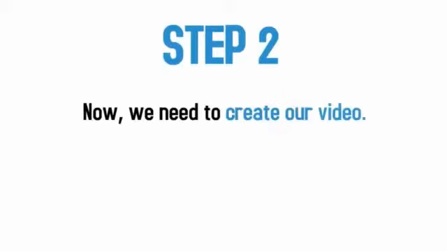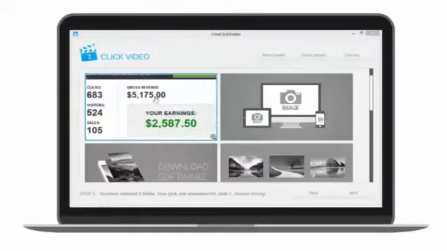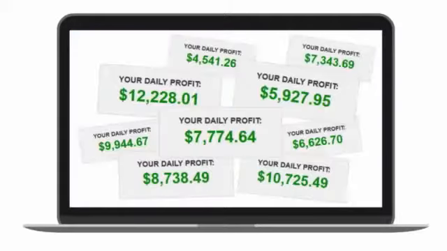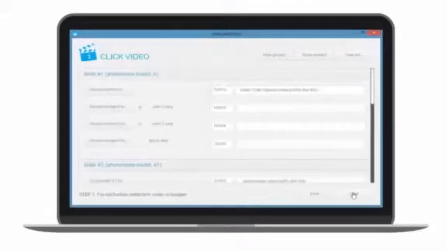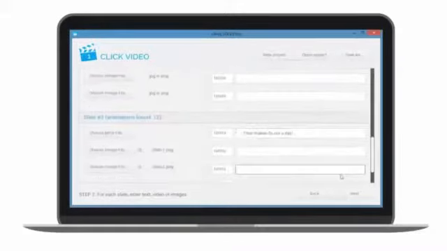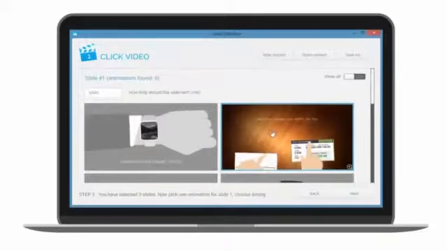Step 2. Now we need to create our video, and we do this automatically with my one-click video software. It's the easiest way to make professional Hollywood style videos like this and make profits like this. Now here's how it works. Simply enter your slides as text, video, or images and hit go. Now pick the animations you like, and finally download your ready to upload video. And that's all there is to it.